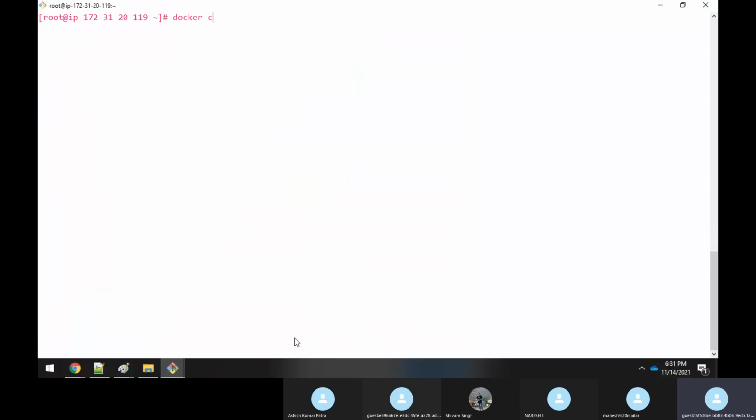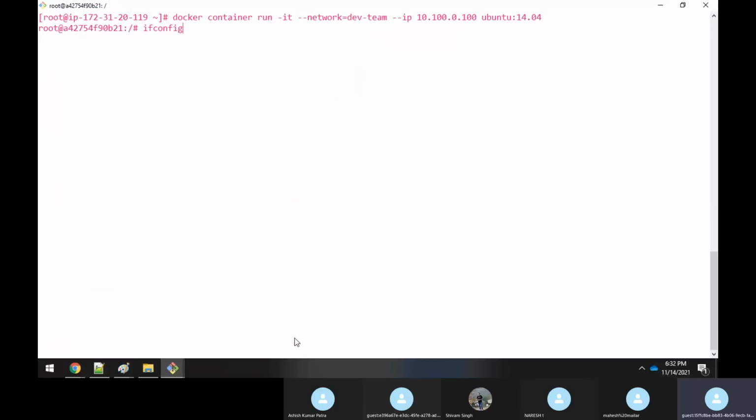See, docker container run -it. You have to give the network. What is the network you're using? dev-team. But here I'm specifying an IP address, with --ip. 10.100.0.10 I will give, or 100, anything. And then specify the image, ubuntu 14.04. See, it has created with the IP address that you asked for here.